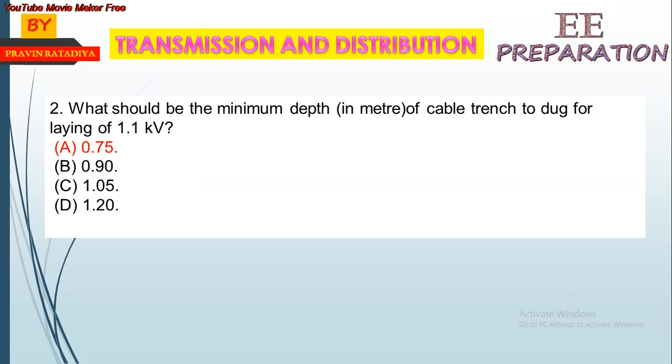What should be the minimum depth of cable trench or duct for laying of 1.1 kV cable? Depth of the trench for 1.1 kV cable is 0.75 meter.